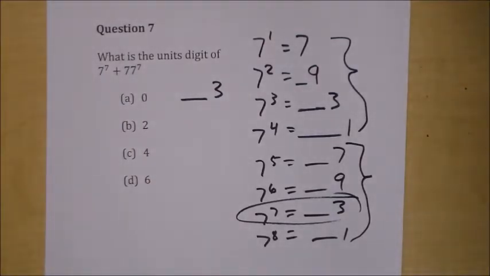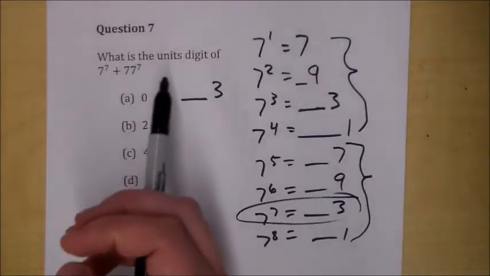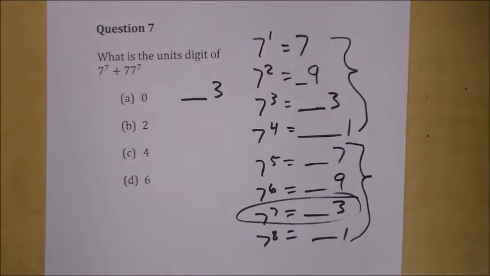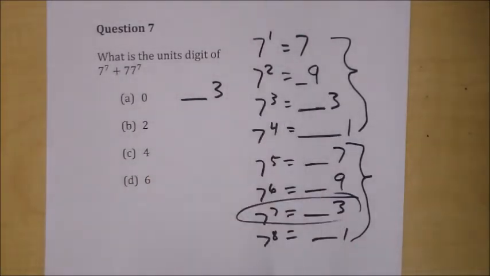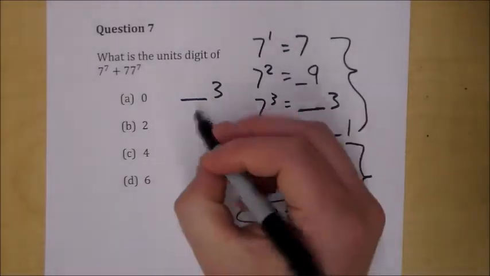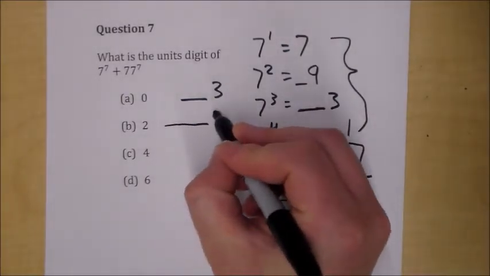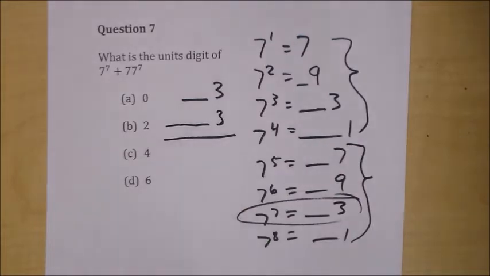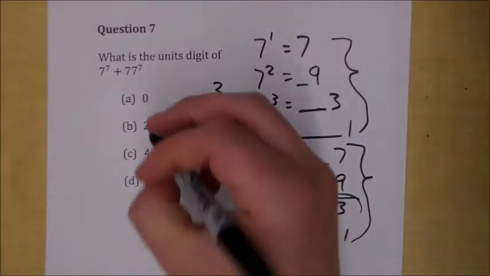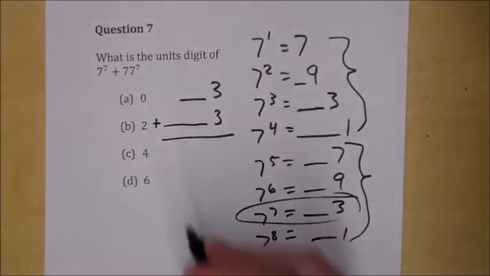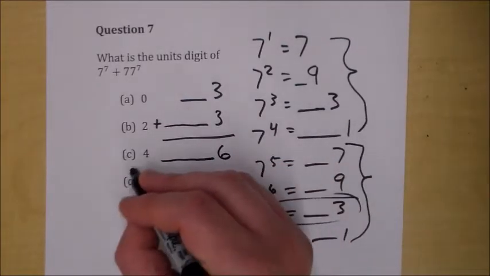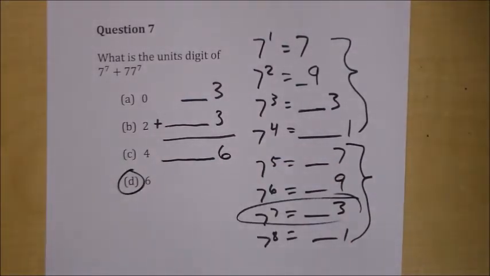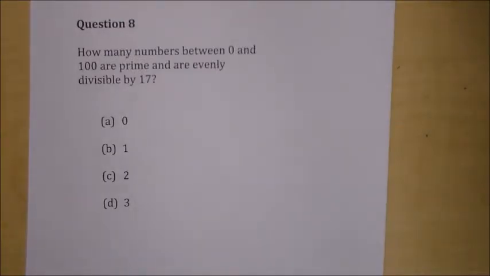Well, it's the same deal, right? Because it still has 7 in the ones digit. So no matter what you have before it, it's still going to follow the same pattern. And you're going to end in a big long number that ends in 3. A big long number that ends in 3 plus a big long number that ends in 3 is going to add into a bigger long number that ends in 6. Well, we're good.